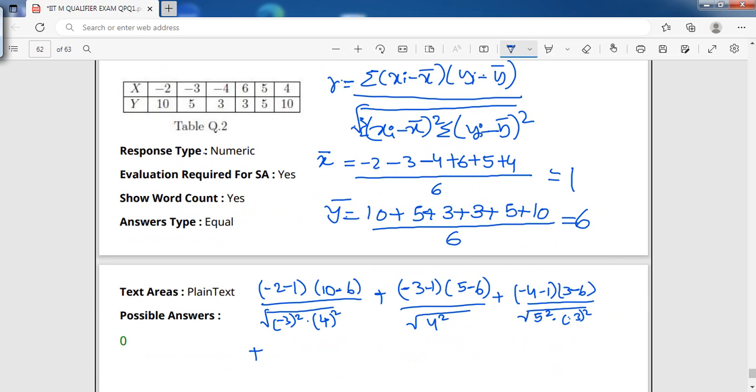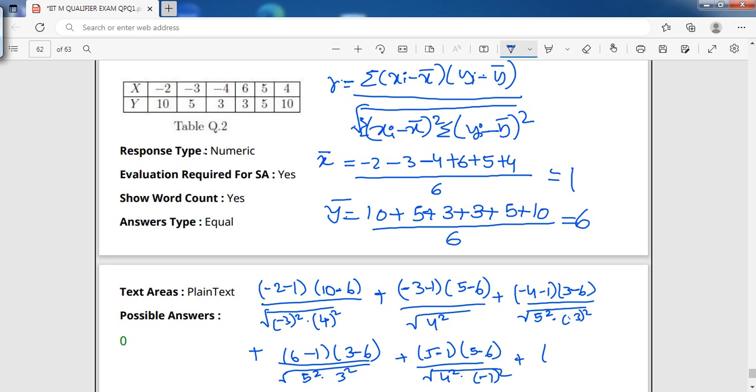Similarly, plus 6 minus 1 times 3 minus 6 by root over 5 square 3 square, plus 5 minus 1 times 5 minus 6 by 4 square, plus 4 minus 1 times 10 minus 6 by 3 square 4 square.